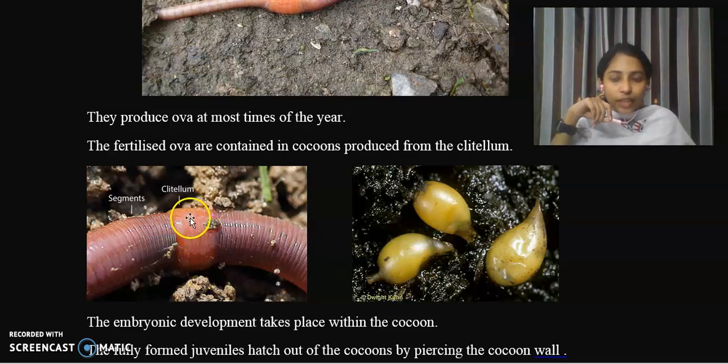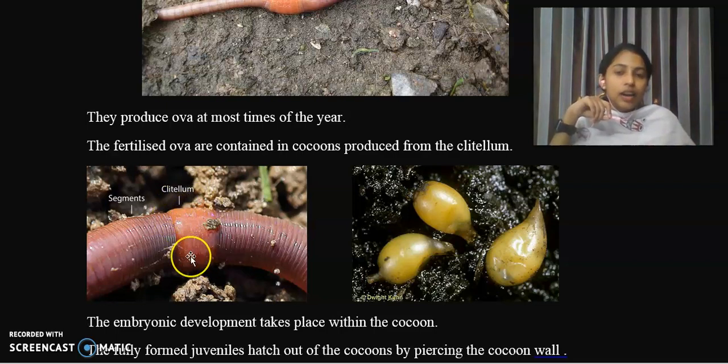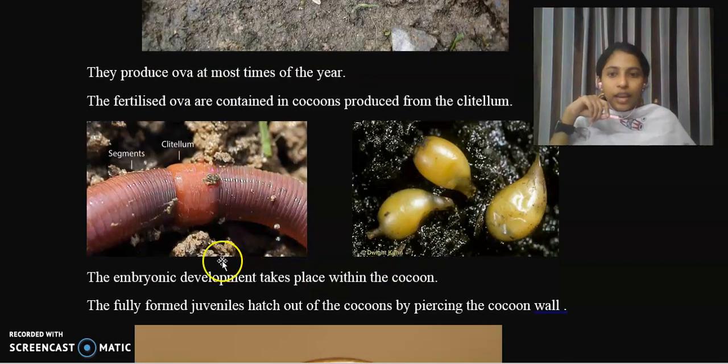Okay, so actually what happens here is after cross fertilization, the fertilized ova is produced, and the clitellum will become mature or fully grown, and the earthworm starts to slide over the clitellum, and they shed the cocoon here. Clear? Understand? So the fertilized ova are contained in the cocoons. Okay, these are cocoons. Inside this fertilized ova is present, and the cocoons are produced from the clitella. Clear? And the embryonic development takes place within the cocoon.